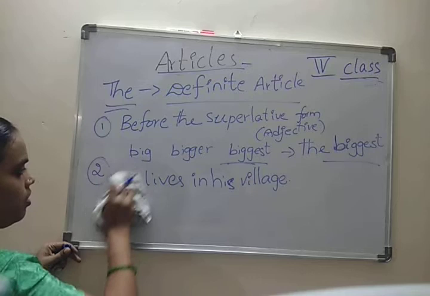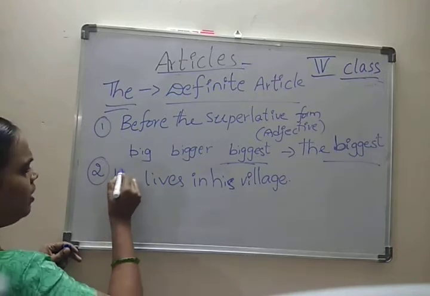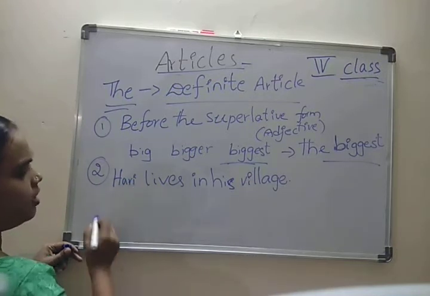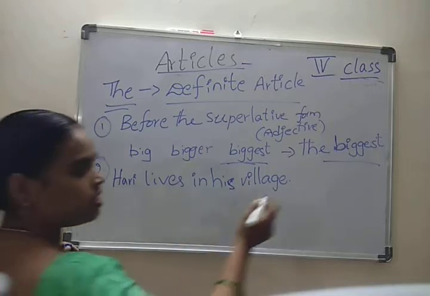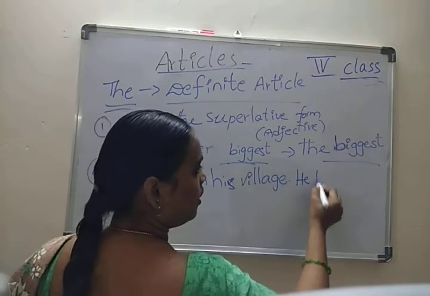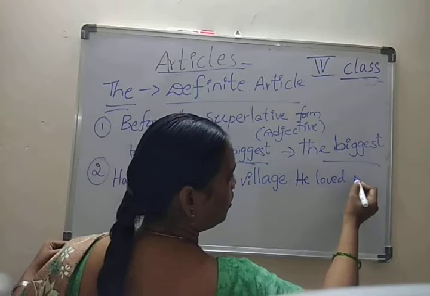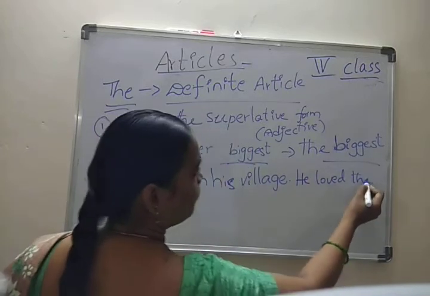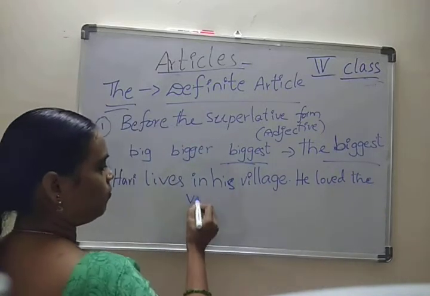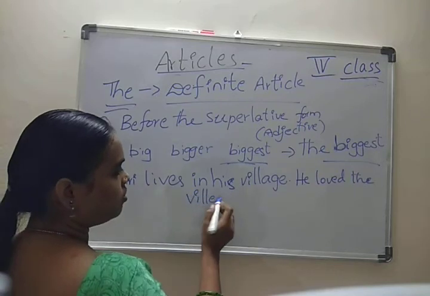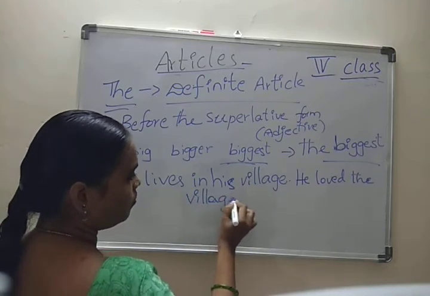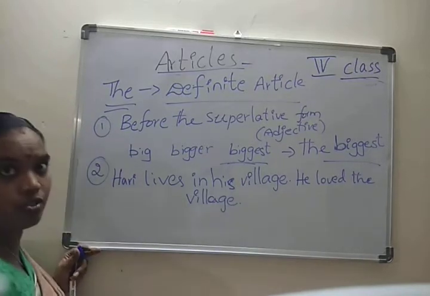He means Hari. Hari lives in his village. He loved the village, or he liked the village.